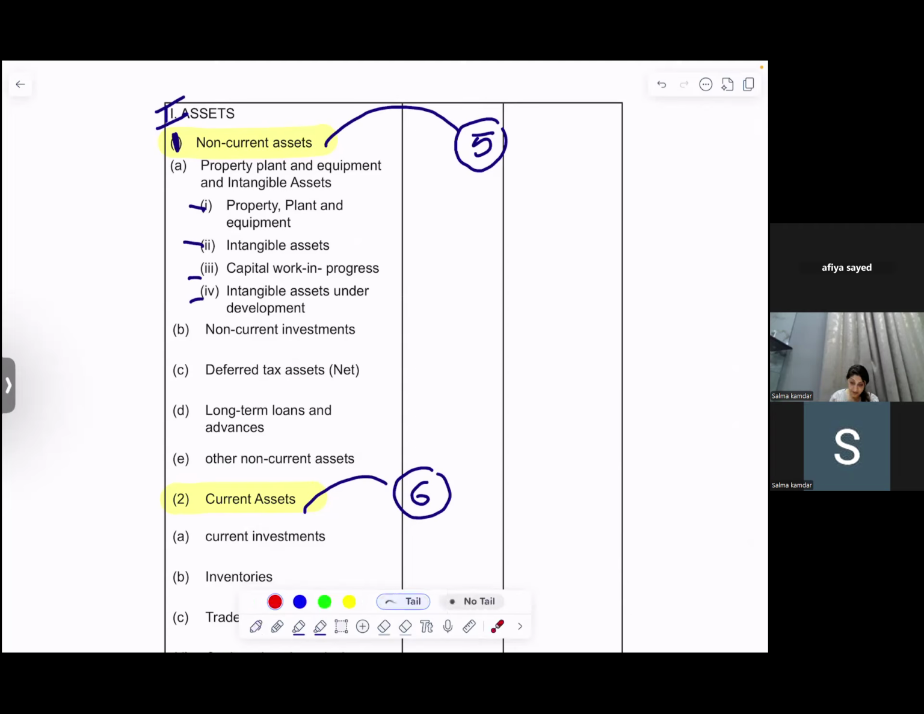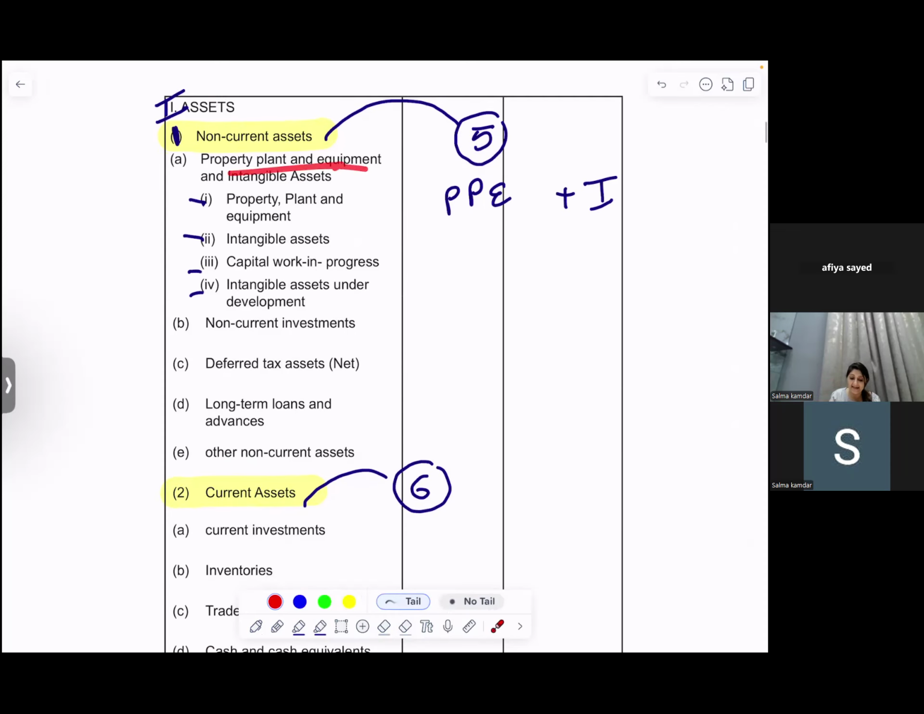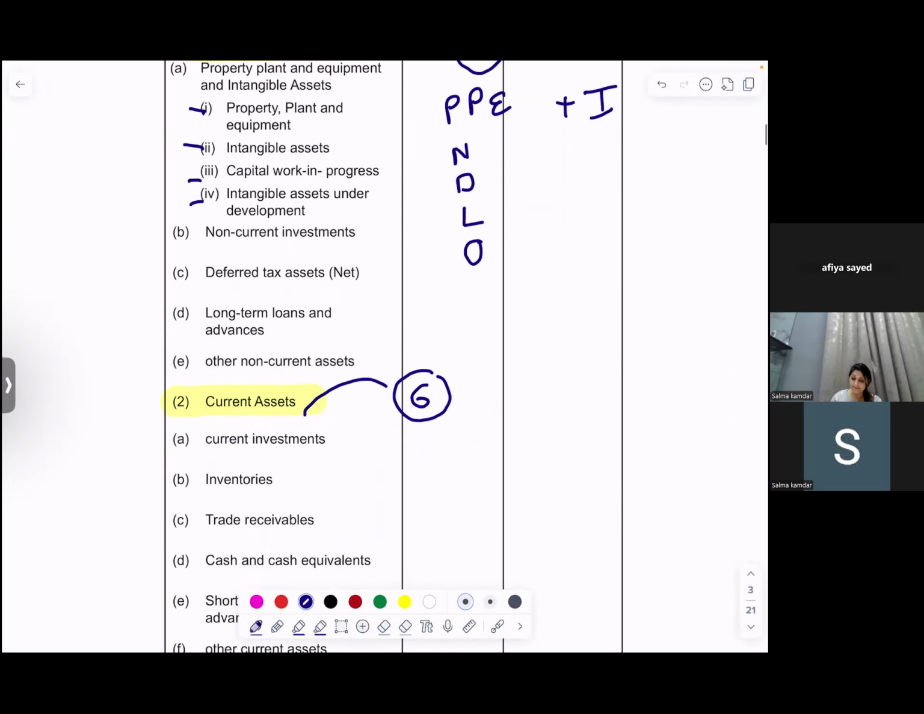The first of the 5 parts is your PPE and intangible assets. The heading will come as property, plant and equipment and intangible assets. Your B would be your non-current investments, your deferred tax assets, net, long-term loans and advances, and other non-current assets. I hope you're with me.